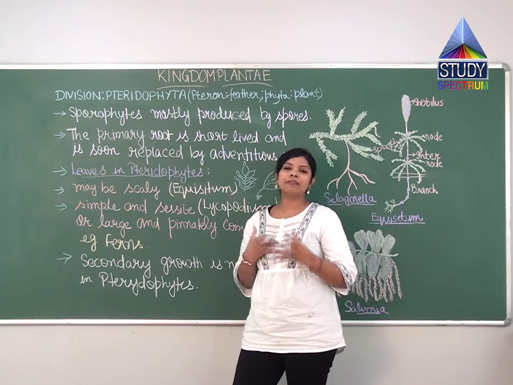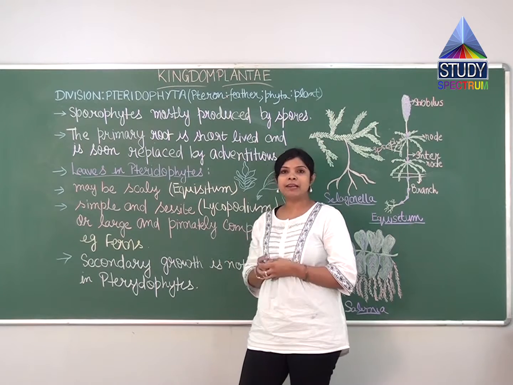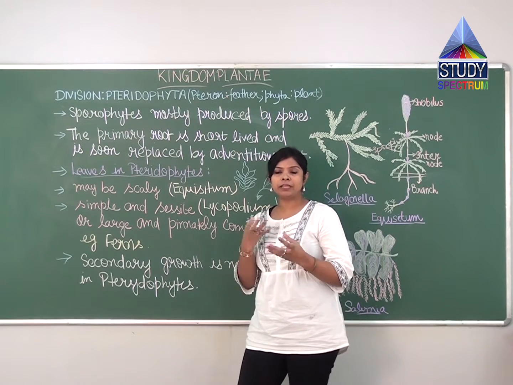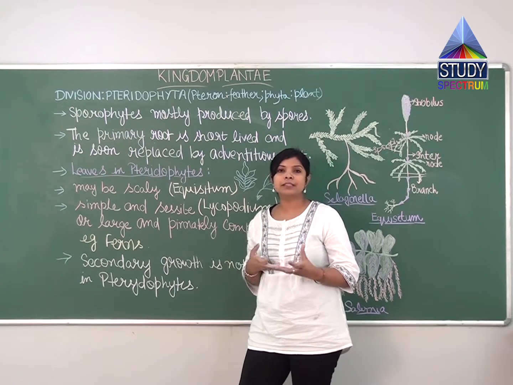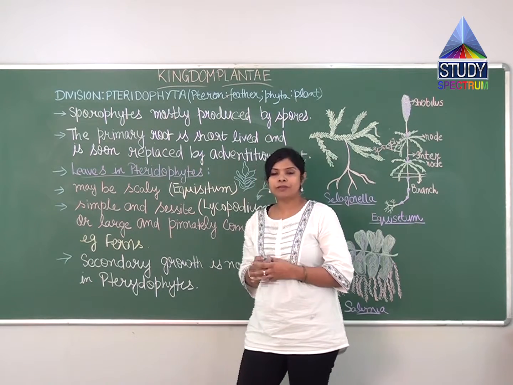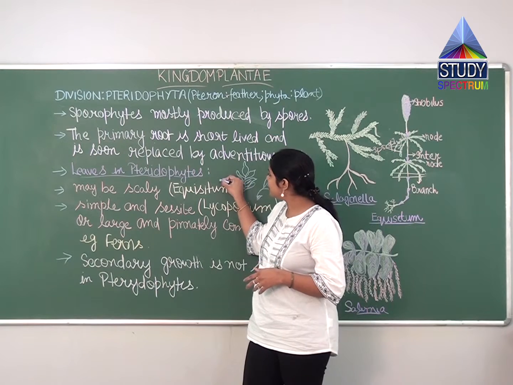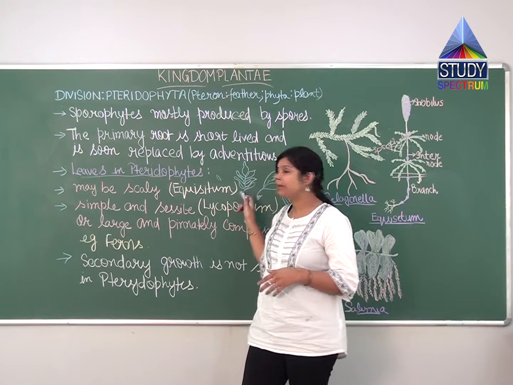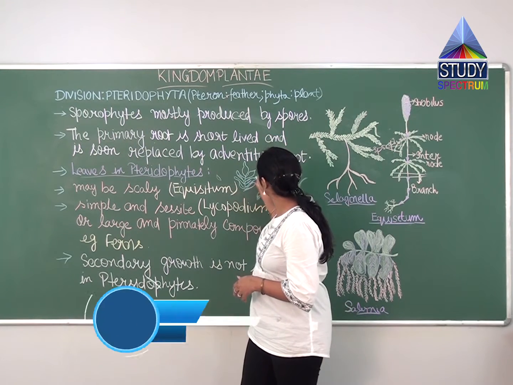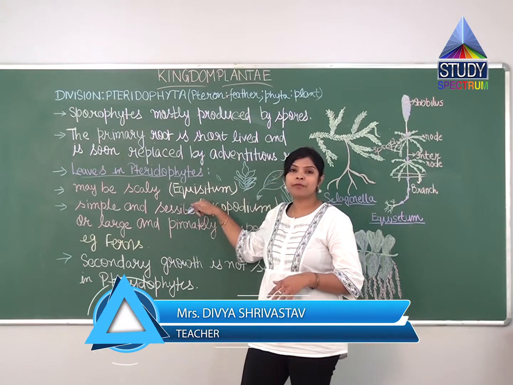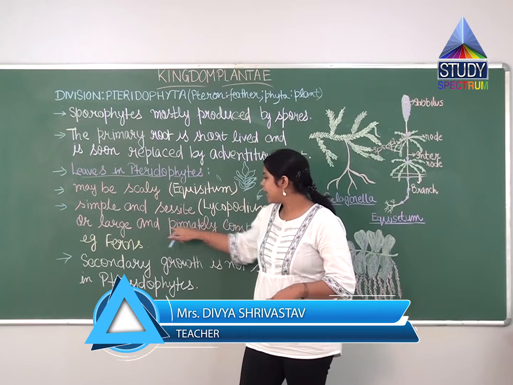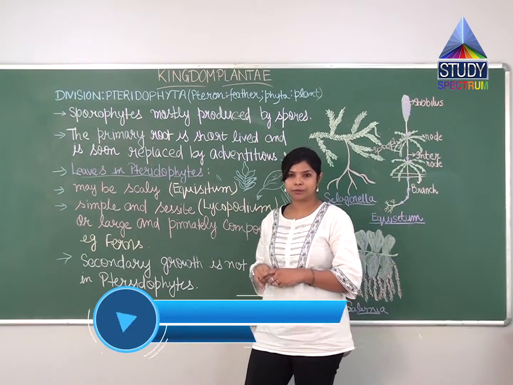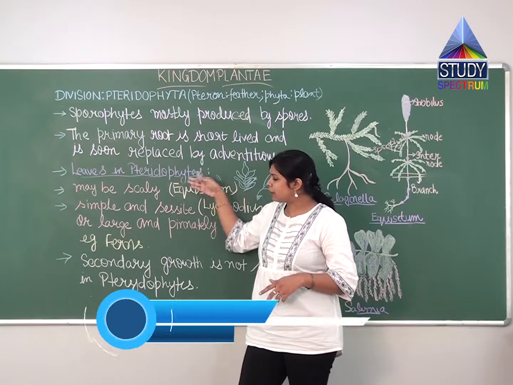Pinnate means they have a feather-like appearance. They will be large and compound, meaning a lot of leaflets will be present in the leaf, as you can see in the example of rose, where a number of leaflets are present, something like this. So their leaves can be scaly, simple and sessile, and large, pinnately compound. This is about the leaves.